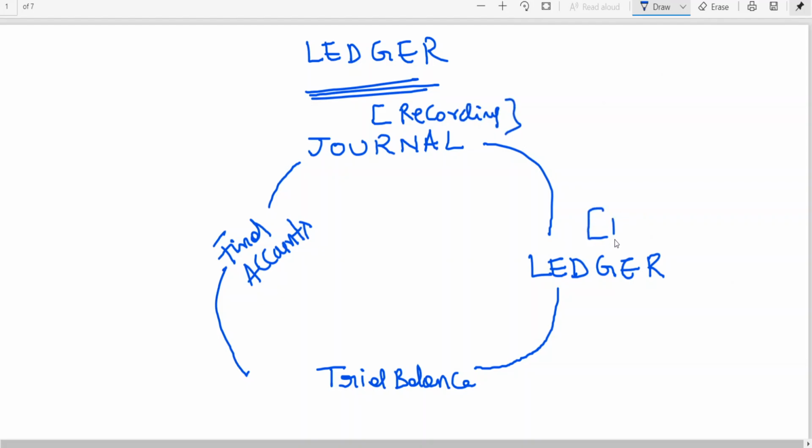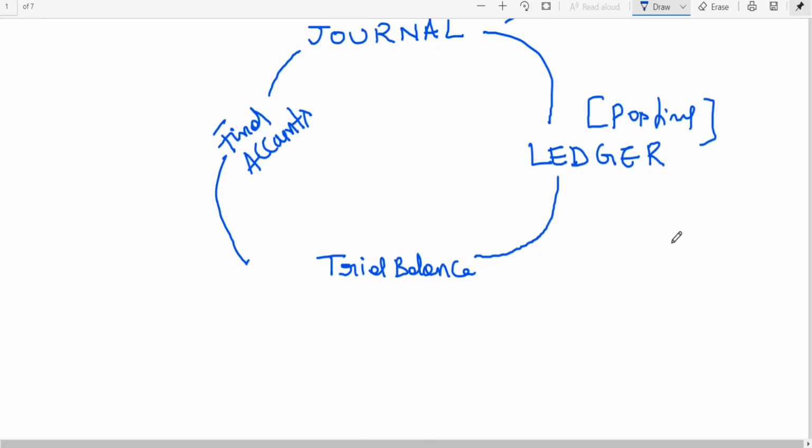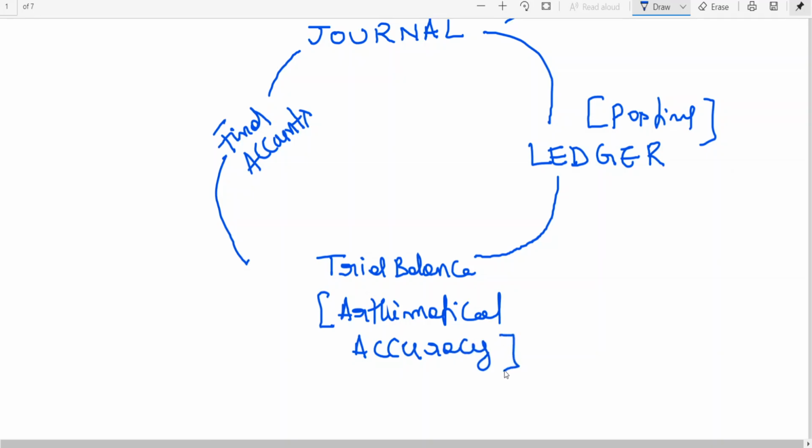Ledger is posting. Trial balance is to know arithmetical accuracy. You prepare trial balance for arithmetical accuracy. Final accounts for result and position. Clear to all of you?